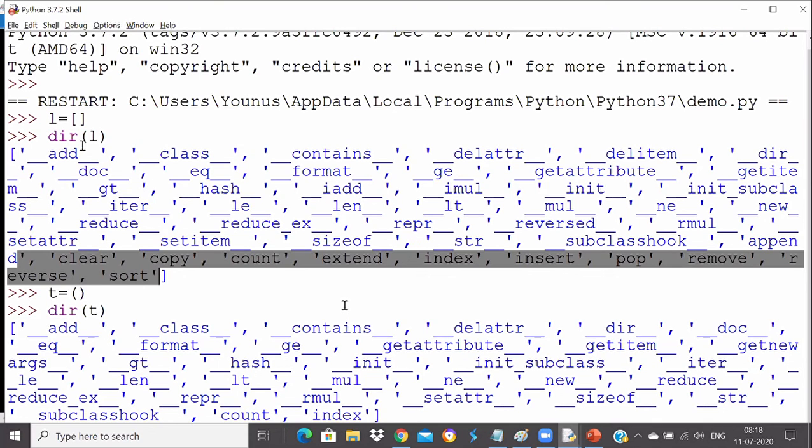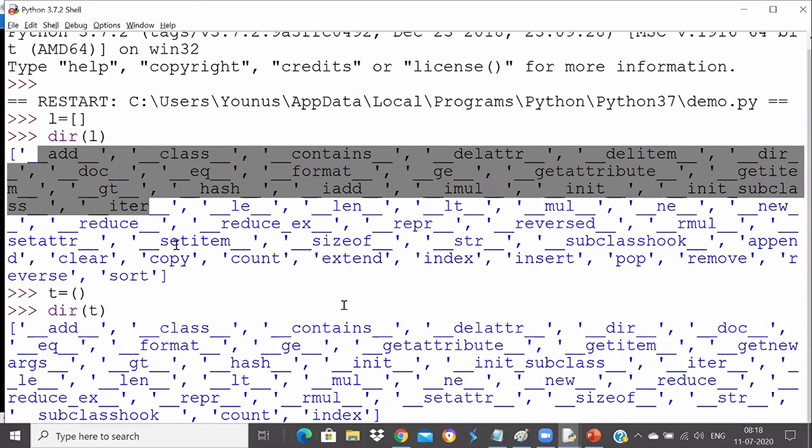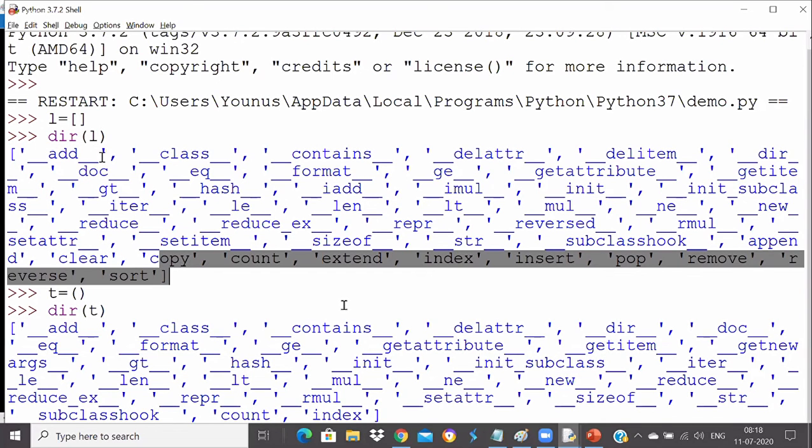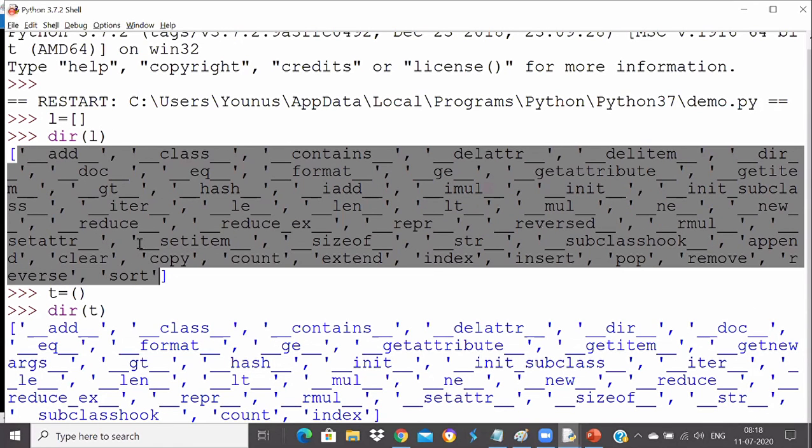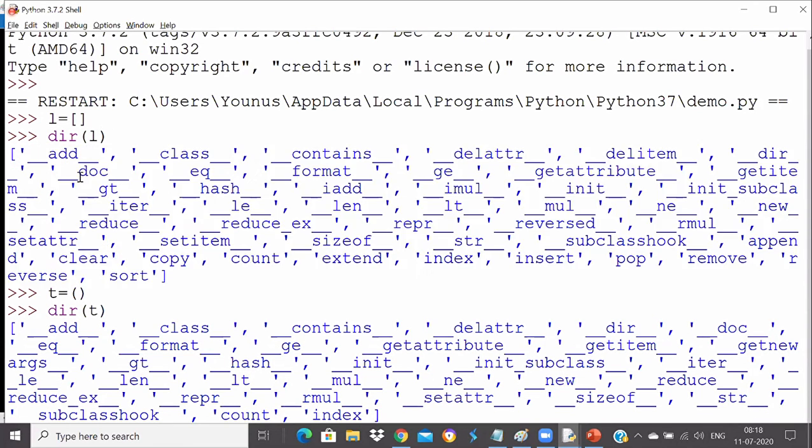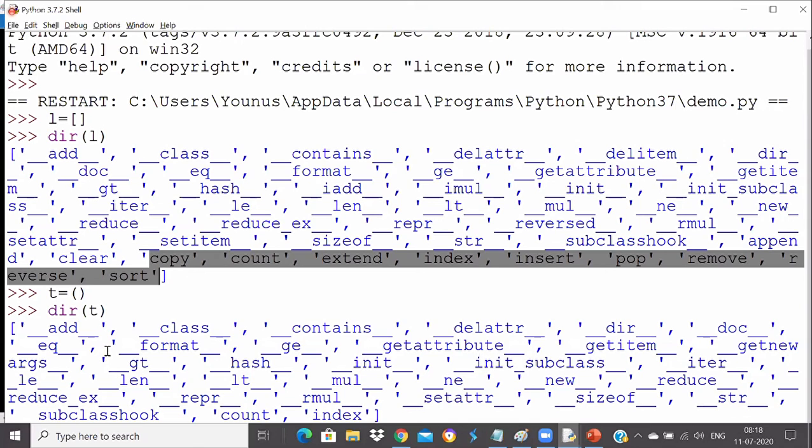No, Satyam. Dir actually shows you everything from that class. A class generally contains attributes and methods. List is a class, tuple is a class, string is a class, integer is a class, Satyam. Everything is a class in Python. So when you ask what a class contains, it's showing you the content of the class. A class actually contains attributes and methods. So these are the attributes, it contains information, guys, and these are the methods. Okay, got it, Satyam?